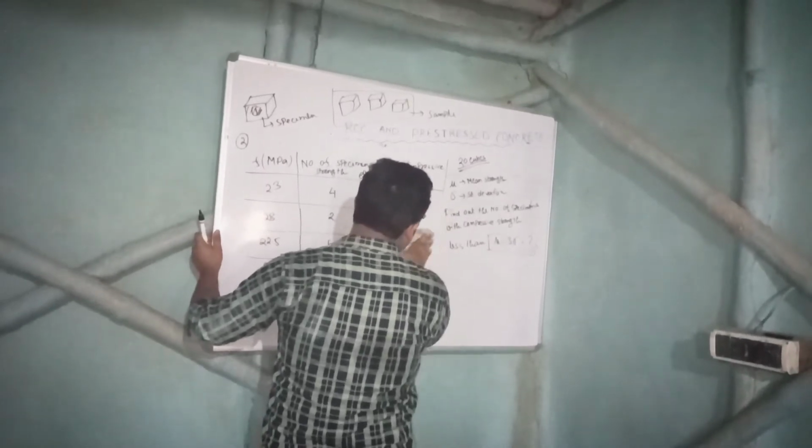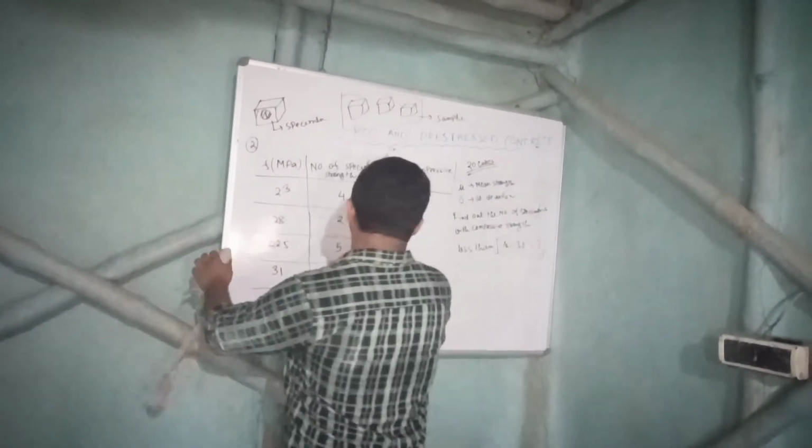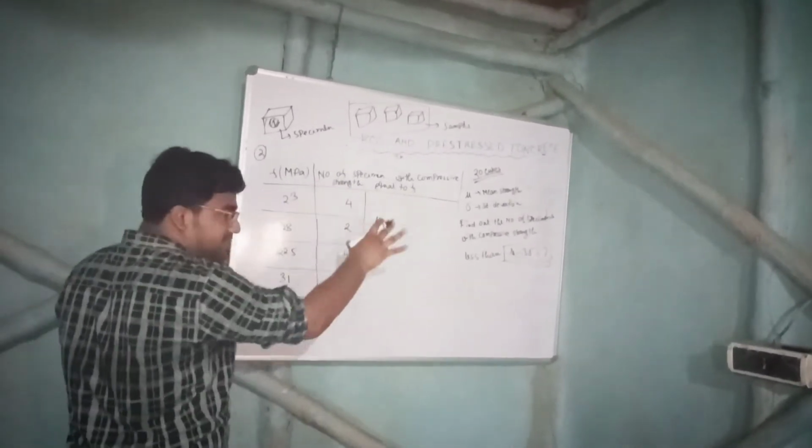So what is mu? Mu means mean strength. It is very easy. Mu will be the average strength of all this.